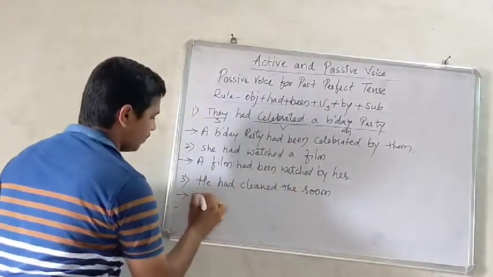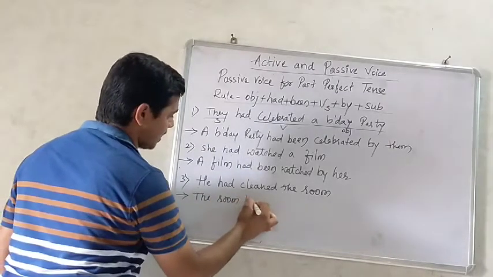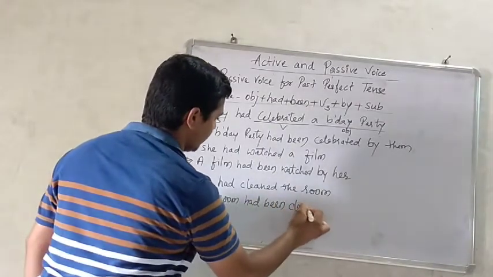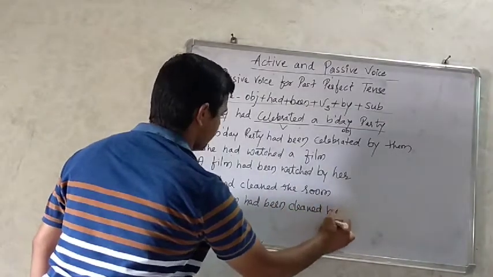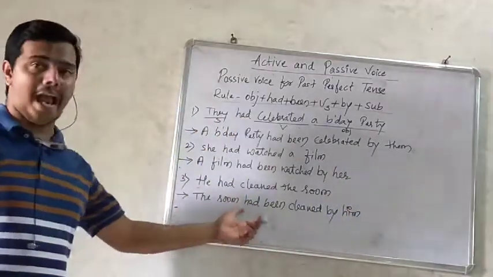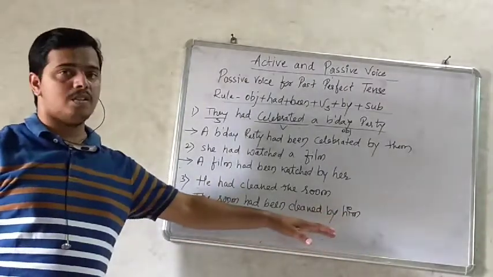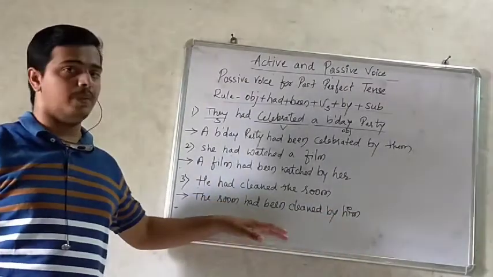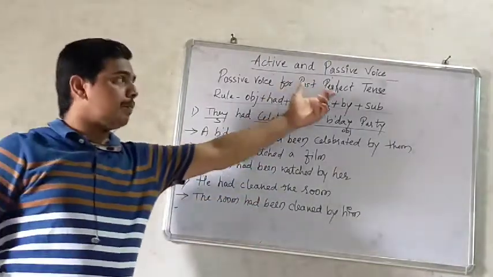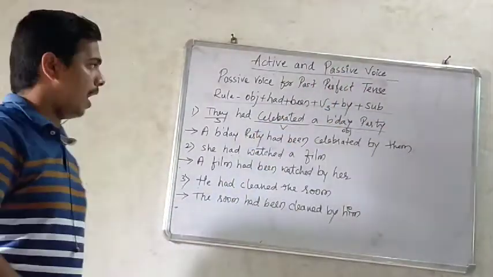The room had plus been, third form, cleaned, plus by, he becomes him. The room had been cleaned by him. So this is how you need to solve the passive voices in past perfect tense.